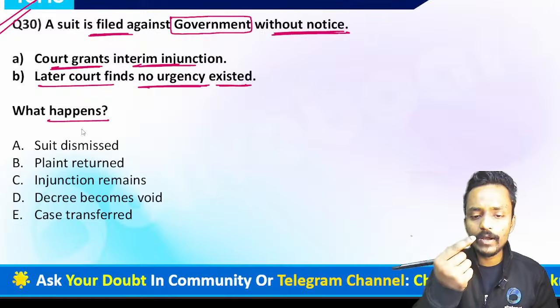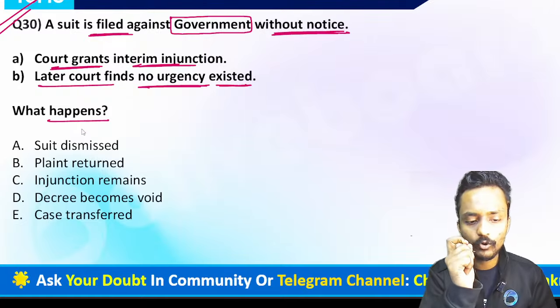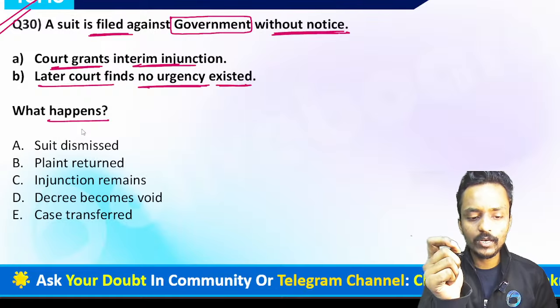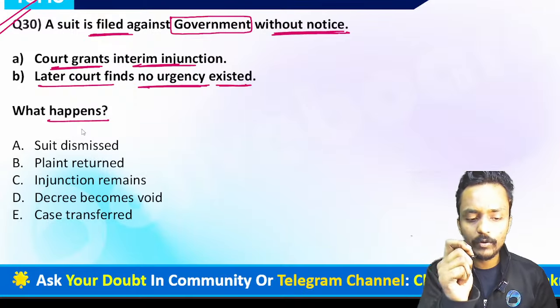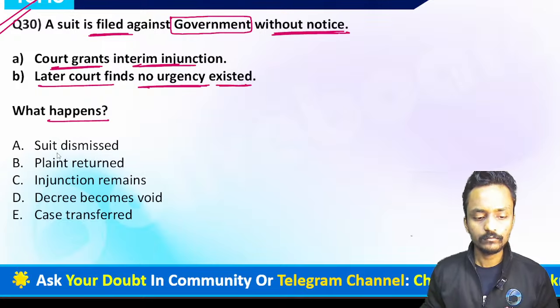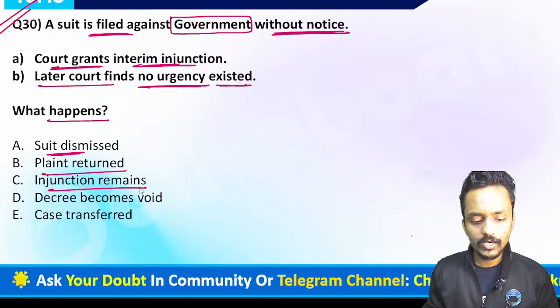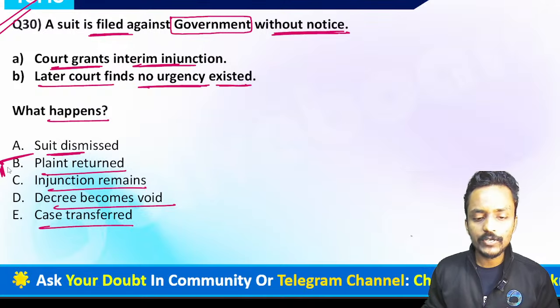When a suit is filed against the government without any kind of notice, the court grants an interim injunction and later the court finds no urgency existed. So what will happen right now? The options are: suit will be dismissed, plaint returned, injunction remains, decree becomes void, and the case shall be transferred. What do you think? Option number B is the correct answer. The plaint shall be returned.